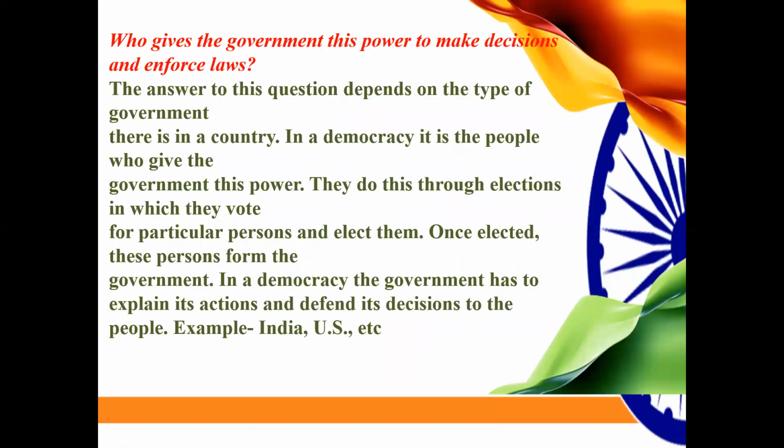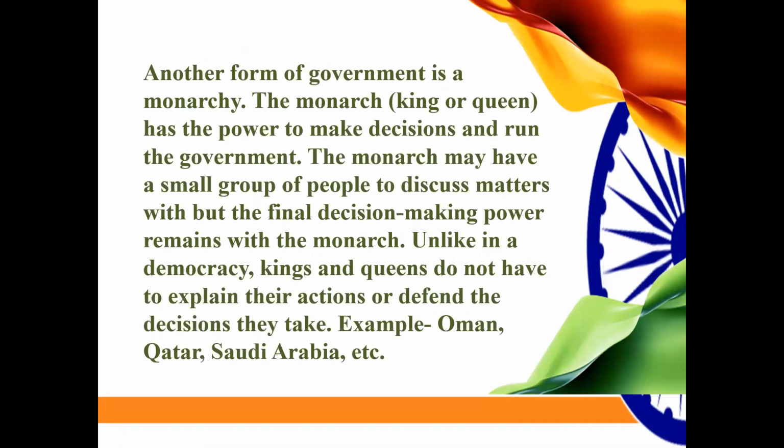Who gives the government the power to make decisions or enforce laws? The answer depends upon the type of government in which we live. In a democratic government, it is the people who give the power to the government. They do this by participating in the elections in which they vote for particular persons and elect them. Once these people are elected, they form the government. In a democracy, the government has the power to explain its actions and defend its decisions to the people. For example, democracy is there in India and the United States of America.